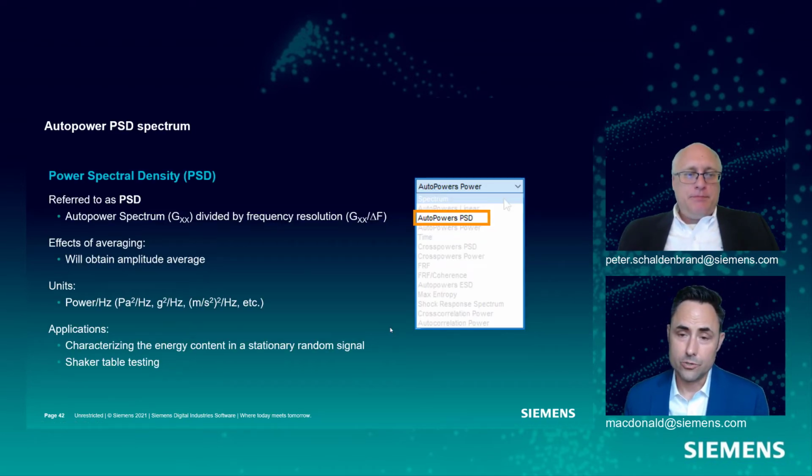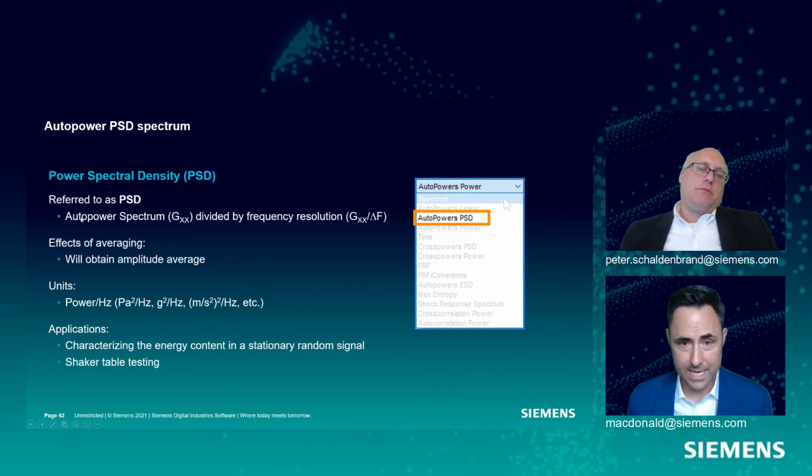So, to add a little bit more intrigue here, we also have something called a PSD, which is really just a modified auto power. When I started out, I just heard this term PSD. I didn't realize it was just a modified auto power. It's really an auto power PSD, or power spectral density.